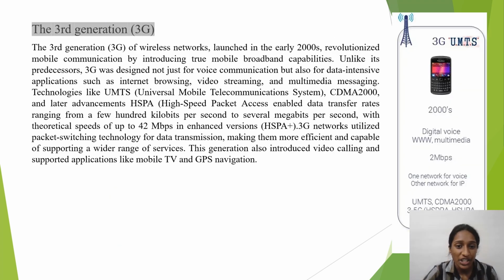Next, we'll see the third generation. The third generation of wireless networks, launched in the early 2000s, revolutionized mobile communications by introducing true mobile broadband capabilities. Unlike its predecessors, 3G was designed not just for voice communication but also for data-intensive technologies like the Universal Mobile Telecommunications System and later advancements, that is High-Speed Packet Access, enabling data transfer rates ranging from a few hundred kilobits per second to several megabits per second, with theoretical speeds up to 42 Mbps in enhanced versions.